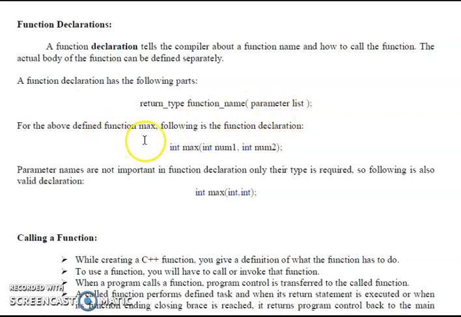For the above defined function max, the following is a function declaration: int max(int num1, int num2). Parameter names are not important in a function declaration. Only the type is required. So the following is also valid: int max(int, int). We can use any one of these techniques.